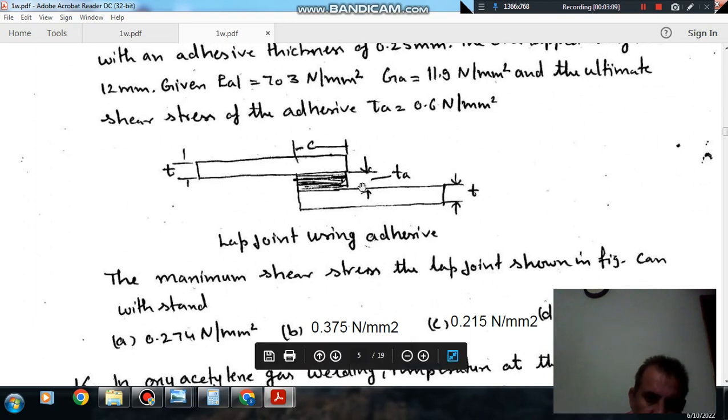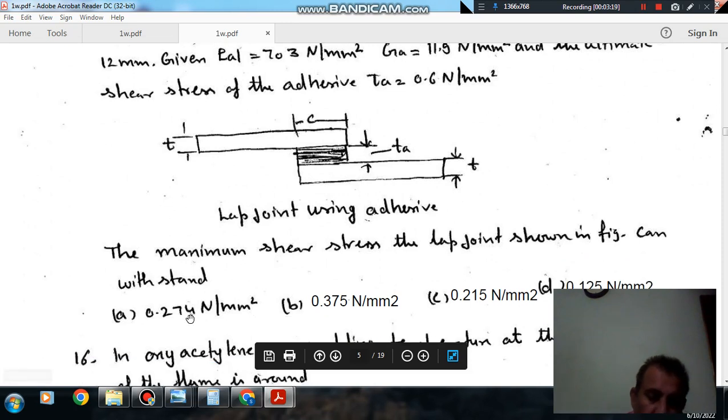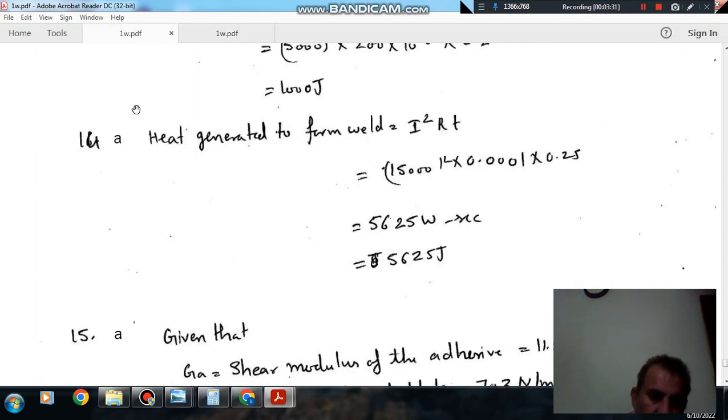This is the figure showing TA, C, T. The maximum shear stress the lap joint shown in the figure can withstand is: option A, 0.274 Newton per mm square; option B, 0.375 Newton per mm square; option C, 0.215 Newton per mm square; option D, 0.125 Newton per mm square.